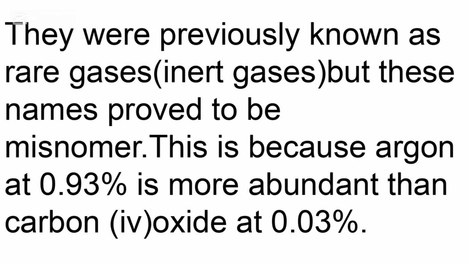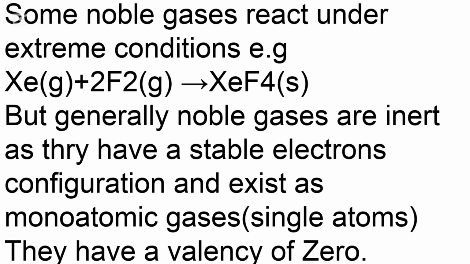This is because argon at 0.93% is more abundant than carbon dioxide at 0.03%. Therefore, we no longer call them inert or rare gases, but we call them noble gases. Some noble gases react under extreme conditions.